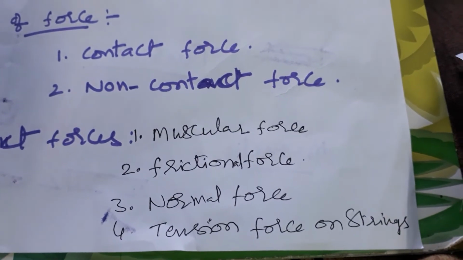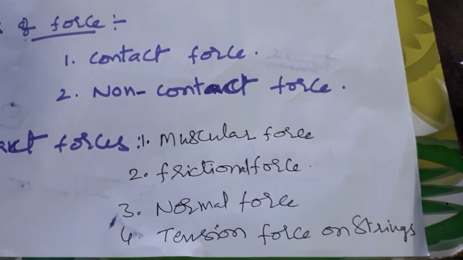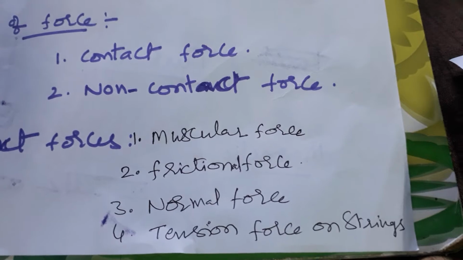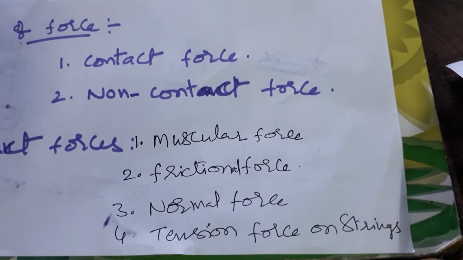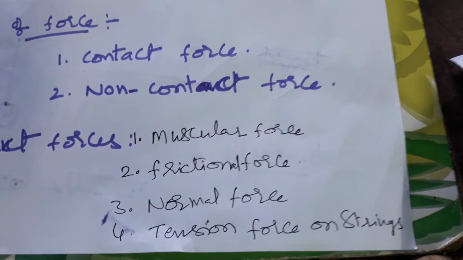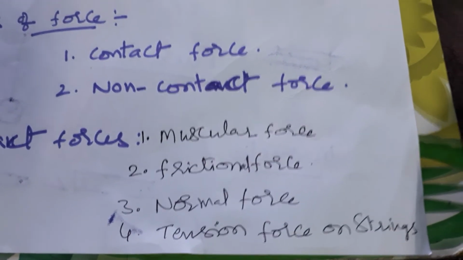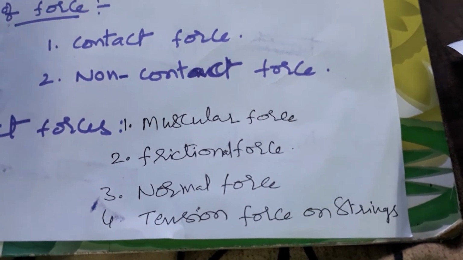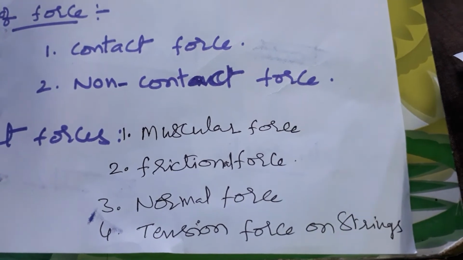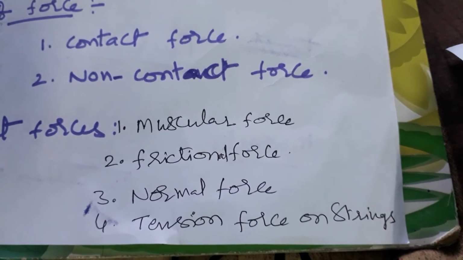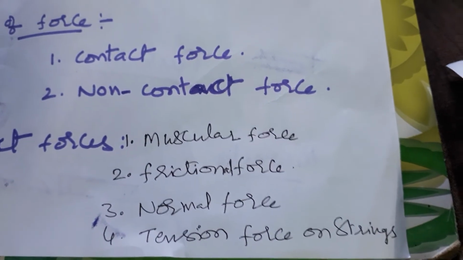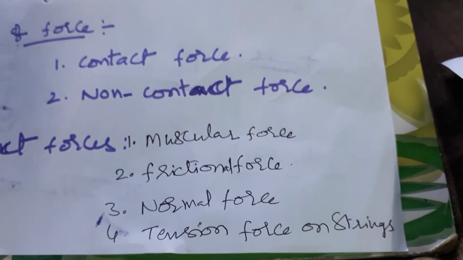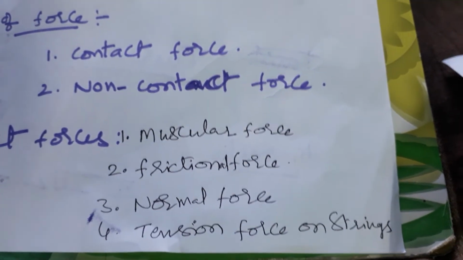Lifting a weight by hand is also an example of normal force, because you are acting against gravity. A force acting against gravity is called normal force. Generally, normal force is a perpendicular force acting on the body. Next, tension force on a string.